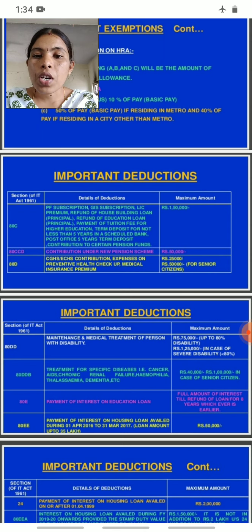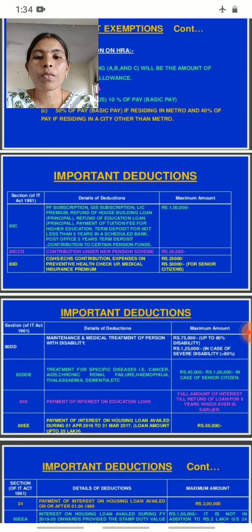Section of the Income Tax Act 1961. Then the details of deductions, and the third one is the minimum amount, how much amount has to be deducted. So first one, section 80C. Here the first detail of deductions is PF subscription.